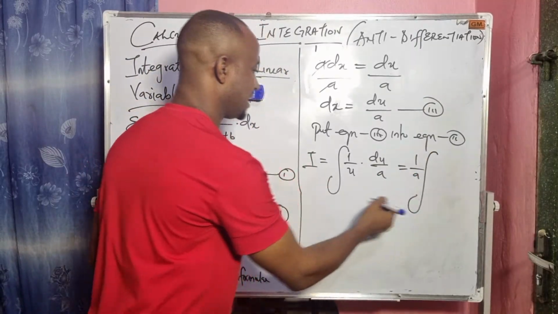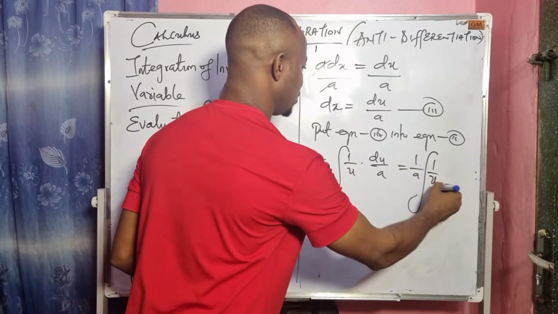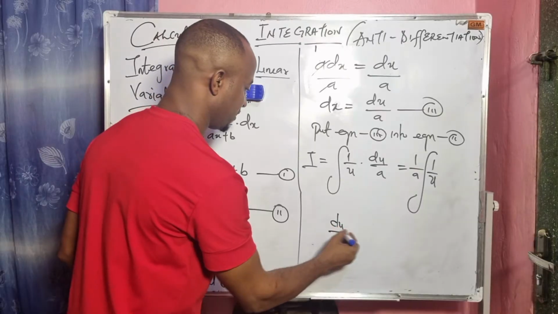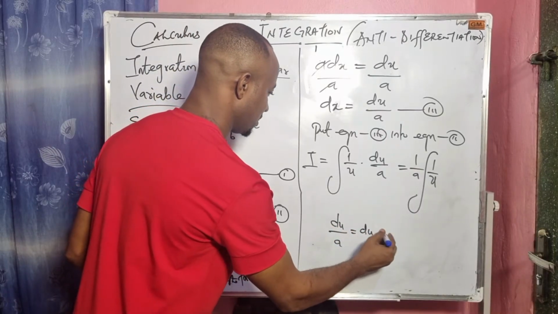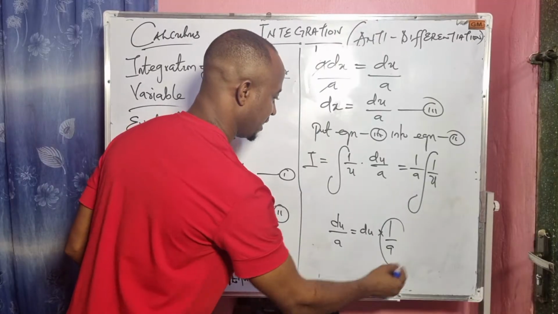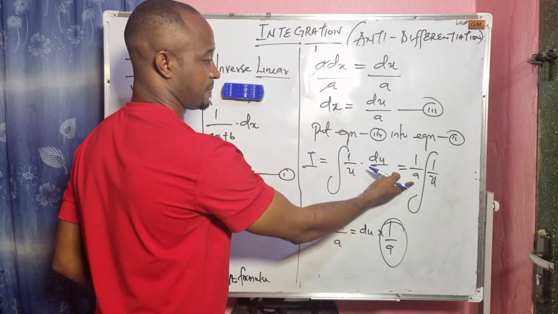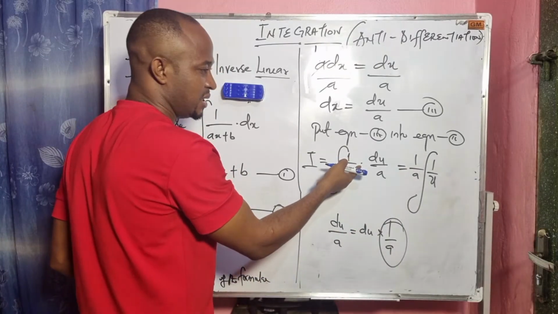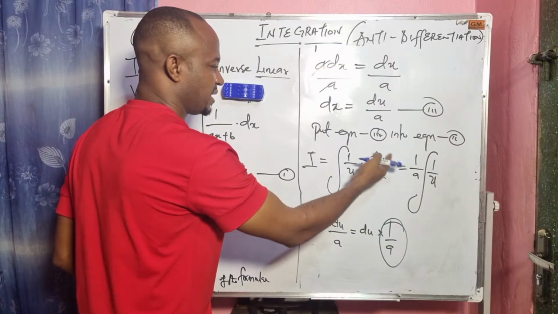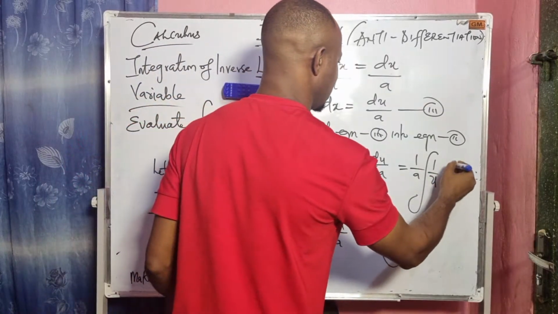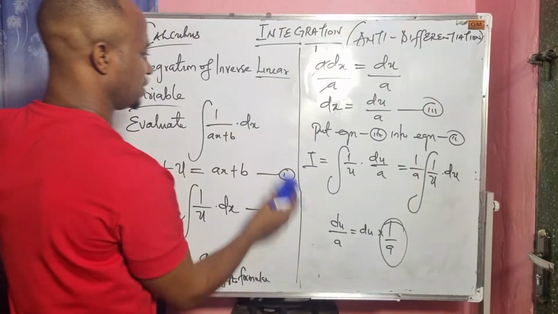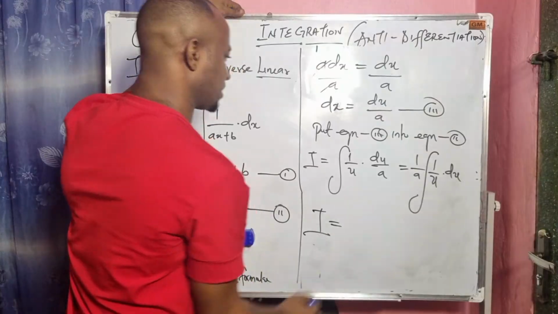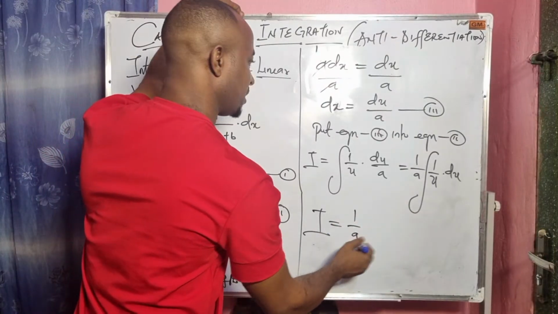Since we have factored out 1 over a, what will remain here is just 1 over u du. So what does that imply? It implies that our integral becomes 1 over a times the integral.